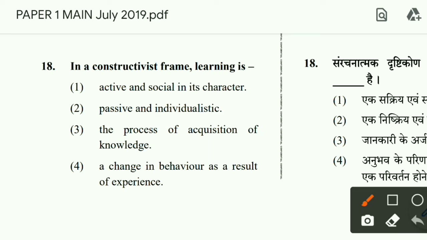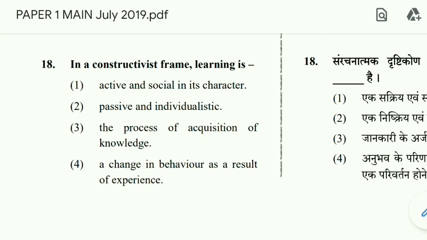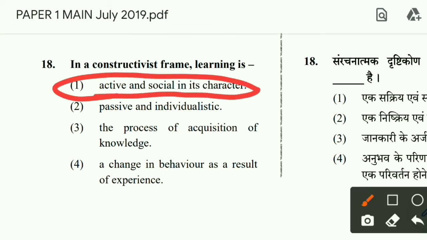Because in this frame, knowledge is constructed by the learner as they reconcile new information with past experience, analyze various source materials, and work collaboratively with others. So collaborative work and constructing new knowledge comes under social and active in character.